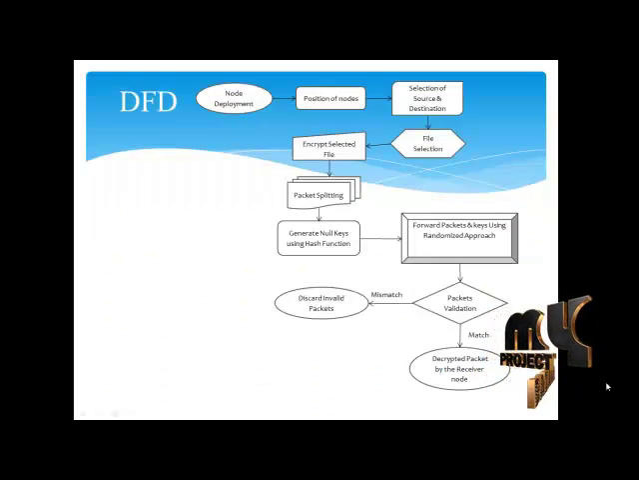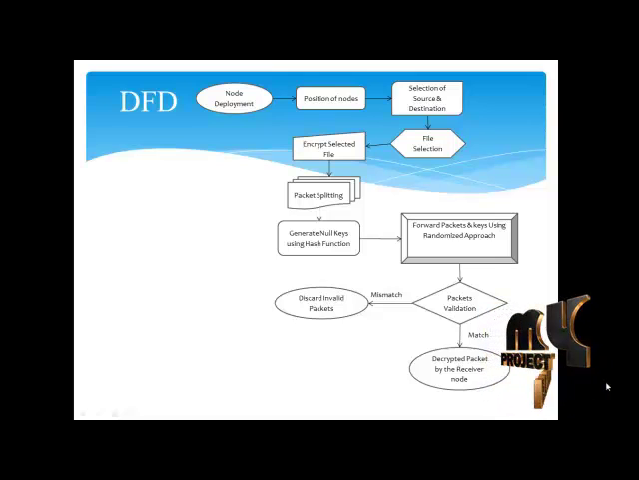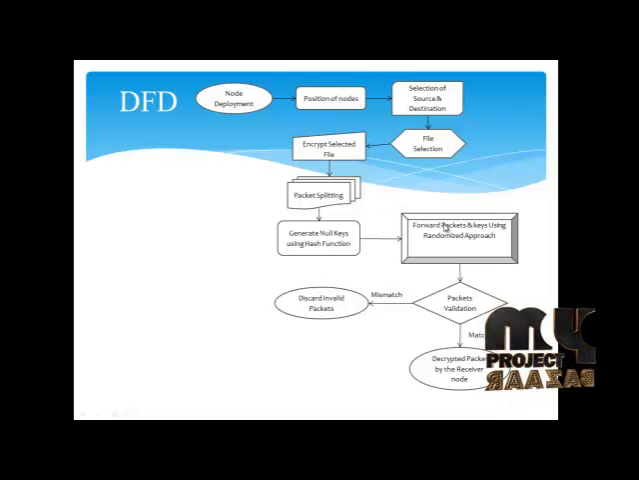This diagram represents the overall data flow of this project. After the node deployment, we start calculating the positions of the deployed nodes. And then we select the source and the destination node among the deployed nodes. Finally, the source node will select a file and encrypt the selected file into packet splitting. Now, we generate null keys for each split packet using a hash function.